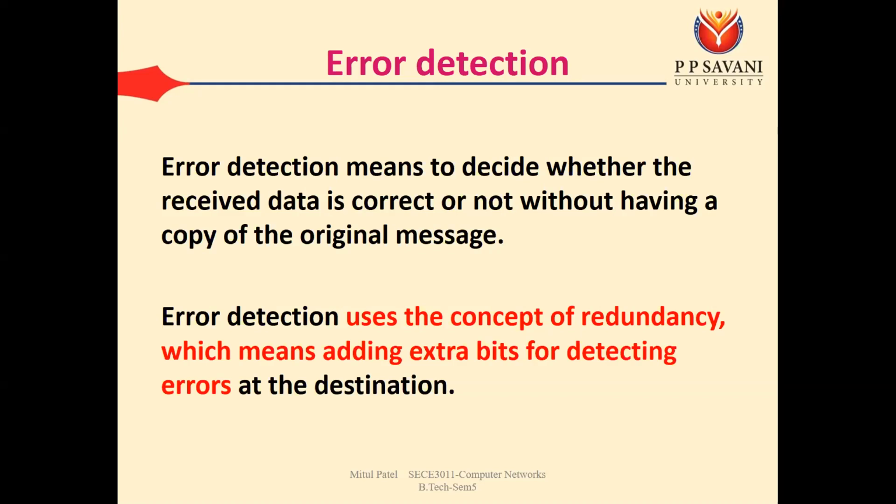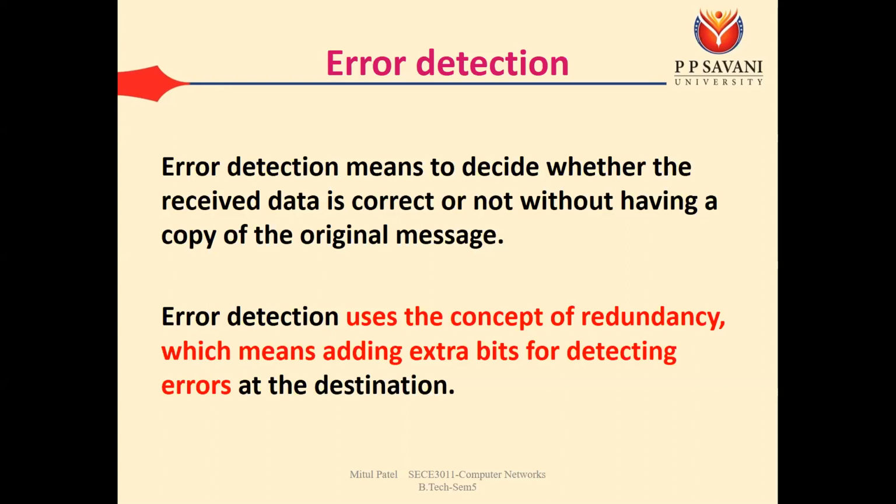Error detection means to decide whether the received data is correct or not without having a copy of the original message. Suppose a message hello is sent, and on the receiving side you also have hello, then you can compare and say whether everything is correct. You compare h with h, e with e, l with l, l with l and o with o, and then say the message is correct. It may be possible that e became f; in the original you have h e l l, and what you received is h f l l, so you can say that in place of f, e should come.